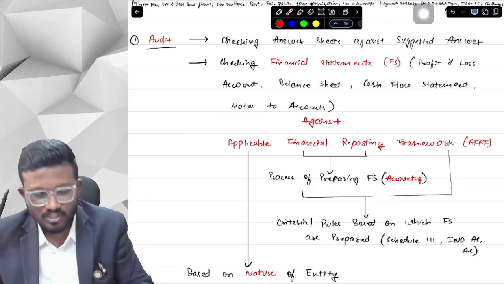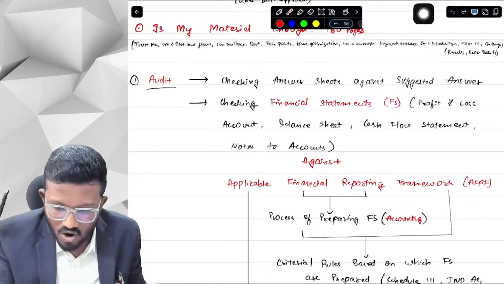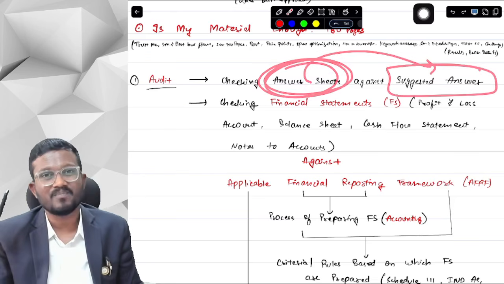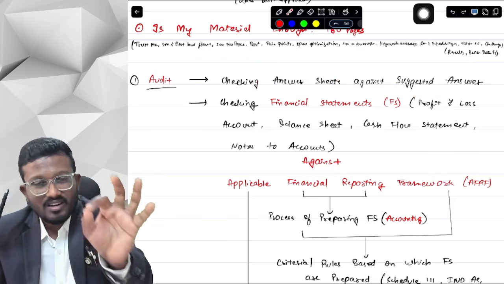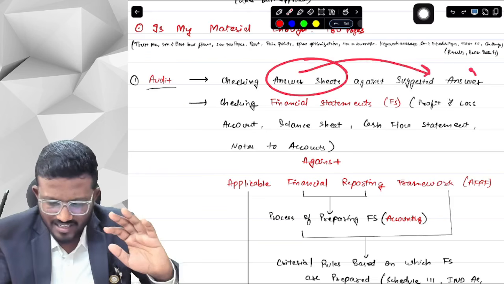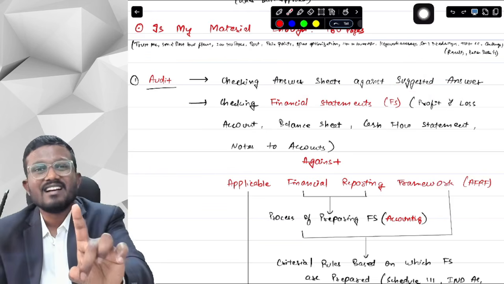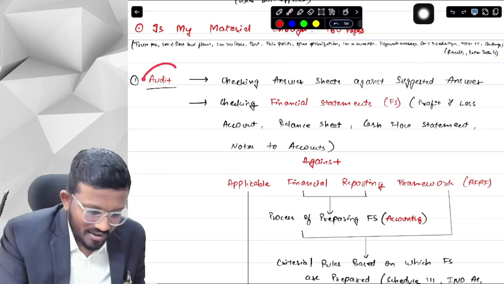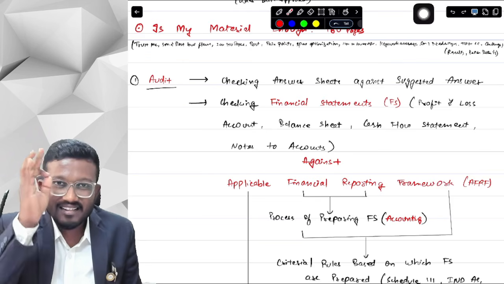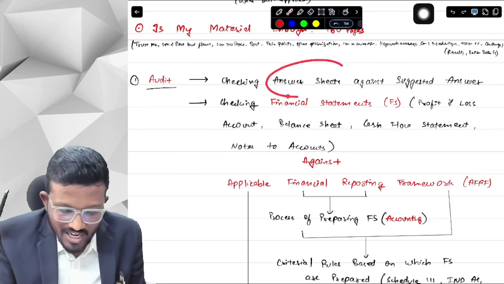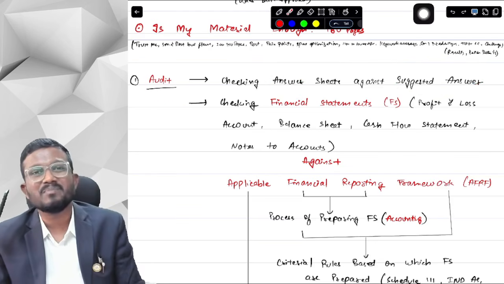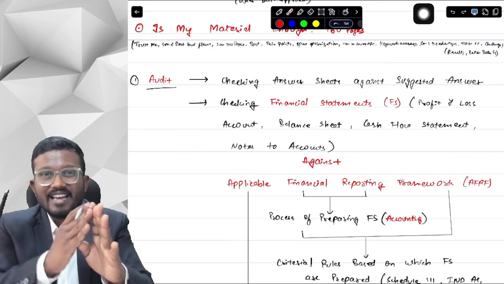So what ICAI is doing is checking your answer sheet against the suggested answer, to check whether you have written the answer correctly or not. And this checking, in simple words, is called audit. If I have to describe audit as a layman, as a 5-year-old kid, when I am checking your answer sheet against a suggested answer, it is called audit. So audit is basically checking something against something.